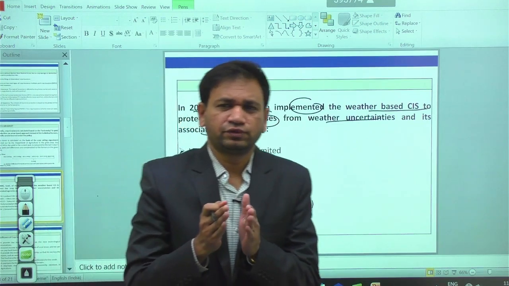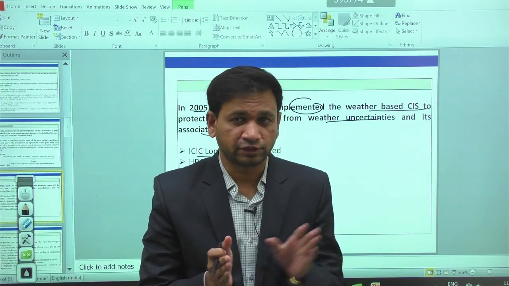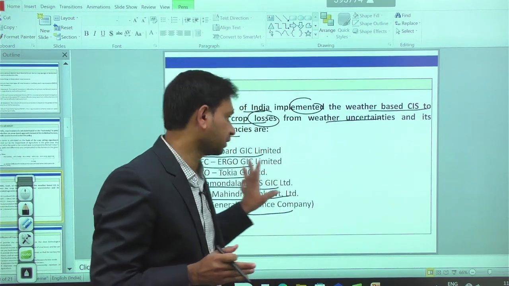See, only a few selected companies are participating in the crop insurance scheme, especially in the weather-based crop insurance scheme. So they are the designated ones, okay.